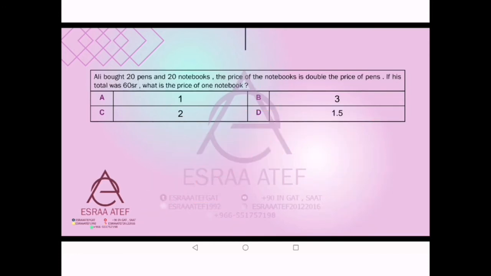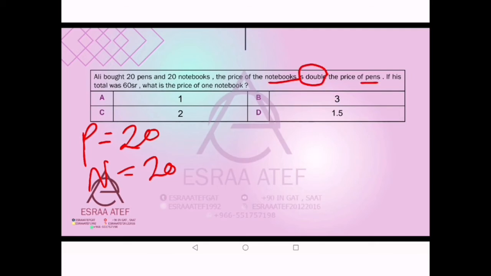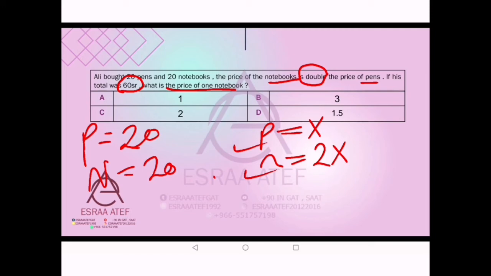Okay, here we have 20 pens, and we have notebooks which are also 20. The price of the notebook is double the price of the pen. So if the pen equals x, the notebook is double of it, which means 2x. If the total was 60 riyals, what is the price of one notebook? The total of them, meaning the pens plus the notebooks, is 60 riyals. Okay, which means adding them, x plus 2x.